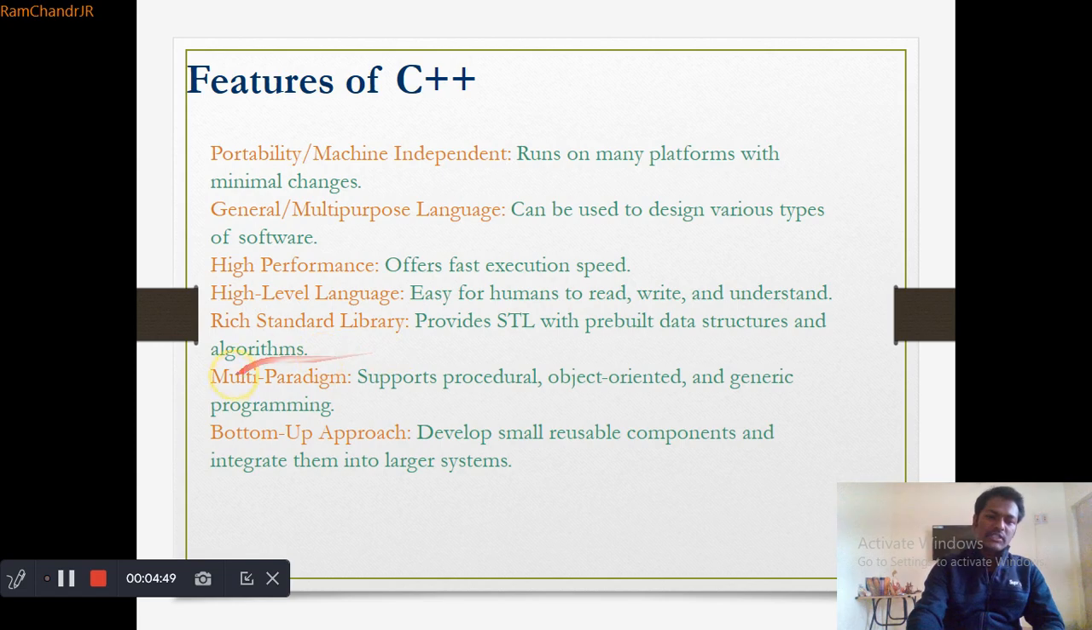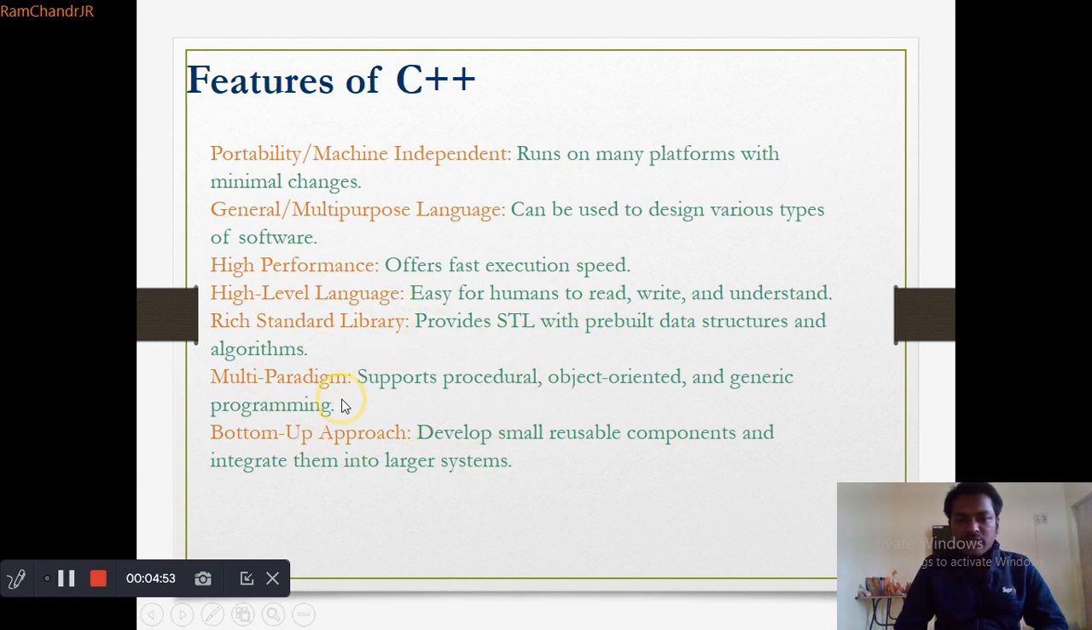And the next feature is multi-paradigm language. That means C++ supports procedural oriented, object oriented, and generic programming. Procedure oriented language is nothing but in C++ we can have many functions. Right, what is meant by function. So those functions we can write in C++ code. We can have many functions inside that C++ code. The same way